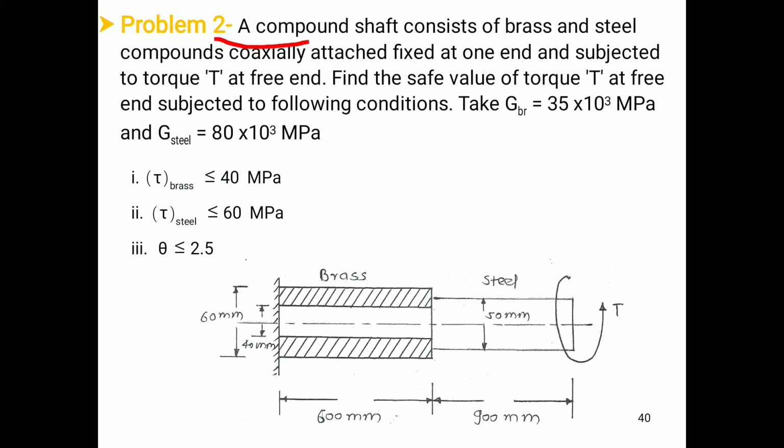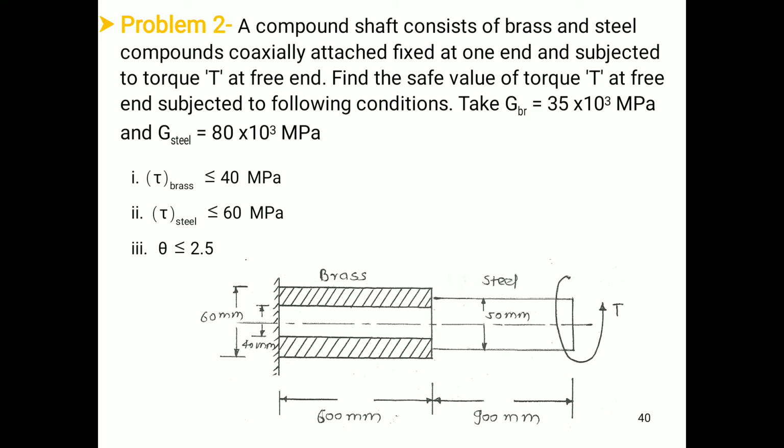A compound shaft consists of brass and steel components coaxially attached, fixed at one end, and is subjected to torque T at its free end. Find the safe value of the torque T at the free end subject to the following conditions. Take modulus of rigidity for the brass equal to 35 into 10 raised to 3 MPa and modulus of rigidity for the steel 80 into 10 raised to 3 MPa.